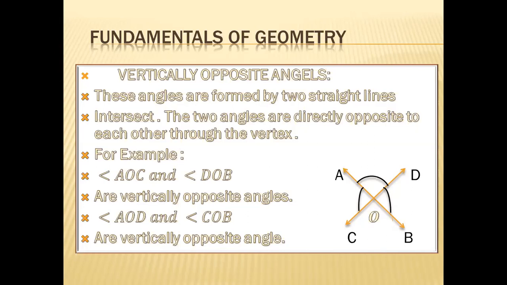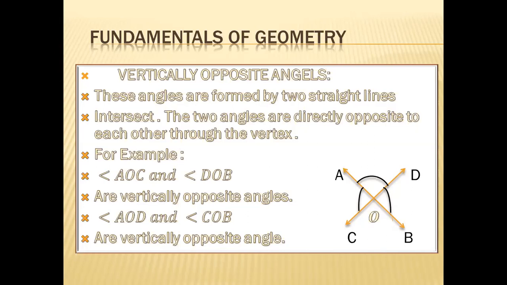Before starting the exercise, I will tell you about the angles: vertical, corresponding, alternate, and interior angles. These angles are all made by a transversal which cuts two or three parallel lines. Because we use the definitions of these angles in our exercise, we give the reasons that we have done in chapter 10 in class 7. With each and every step we write the reason why these angles are equal, why these segments are equal. Same here, we will give the reasons with every step.